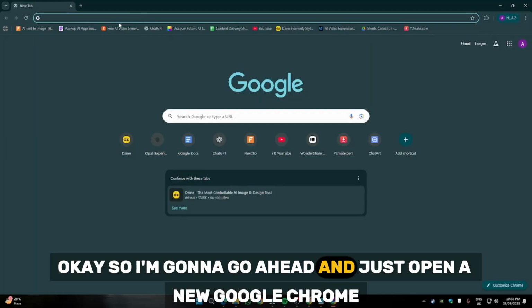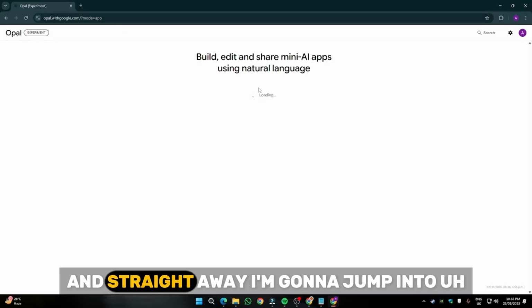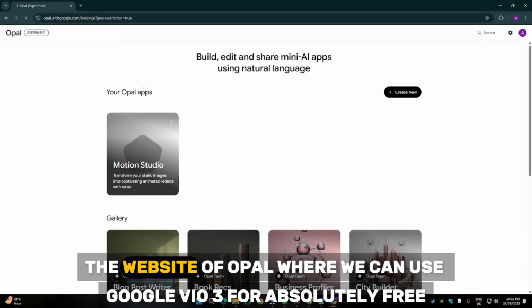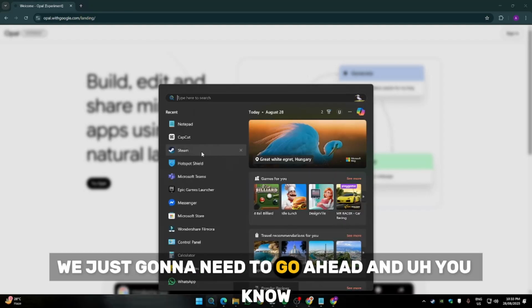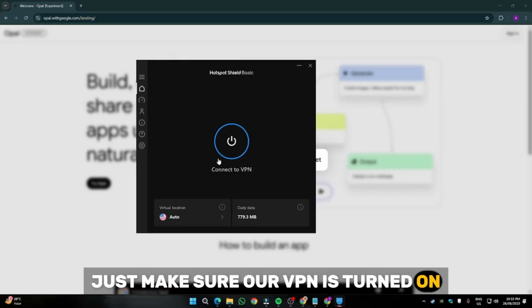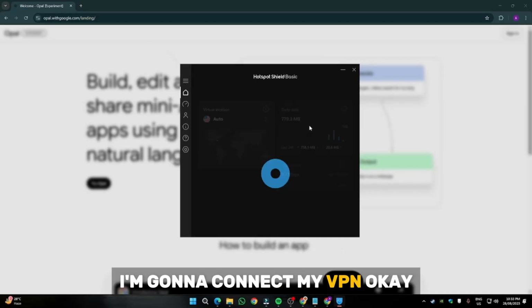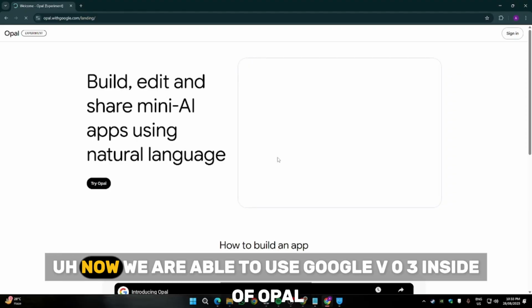Okay, so I'm going to open a new Google Chrome and write over here Opal with Google, and straight away jump into the website of Opal, where we can use Google Veo 3 for absolutely free. Right now it's again saying Opal is not available in your country yet, so don't panic. We just need to make sure our VPN is turned on. I'm going to connect my VPN. Once it's connected, I'm going to refresh my page once again. And just like that, now we are able to use Google Veo 3 inside of Opal.